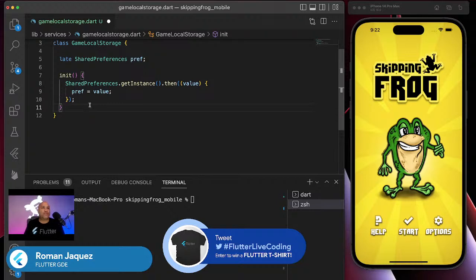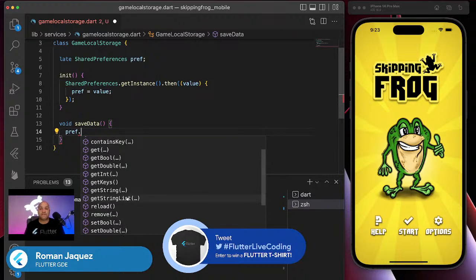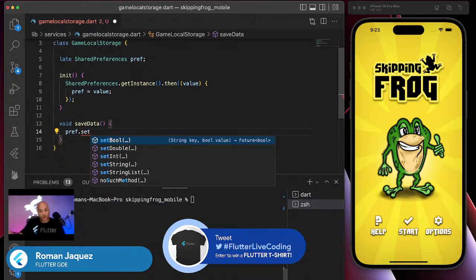So I know for sure I'm gonna need a method to save the data. So I'm gonna say void saveData, for example. In this particular case, if I want to immediately start saving data, I can just say pref dot. And remember, we have multiple methods that you can use on your preference instance. You can store a Boolean. You can get a Boolean. Set is for setting the value. Get is for retrieving the value out of your key-value store, right? So that is exactly what I'm going to be doing when I do saveData.